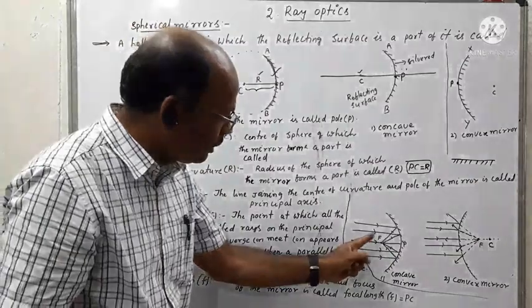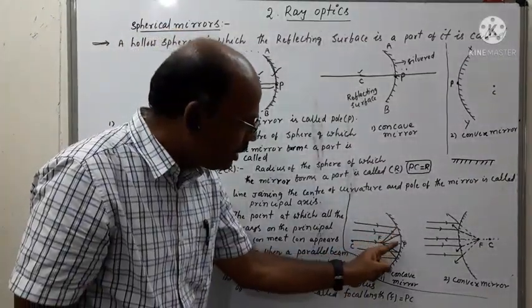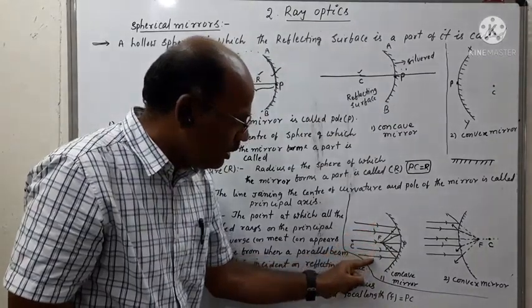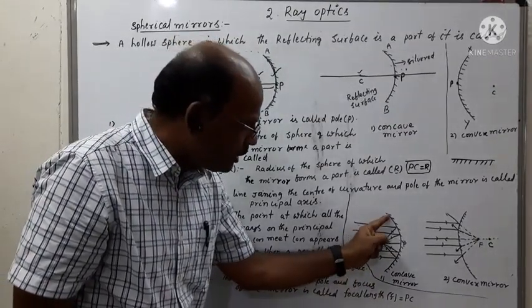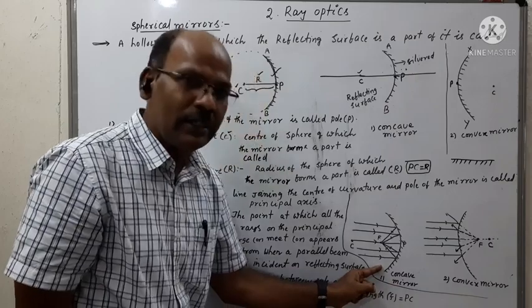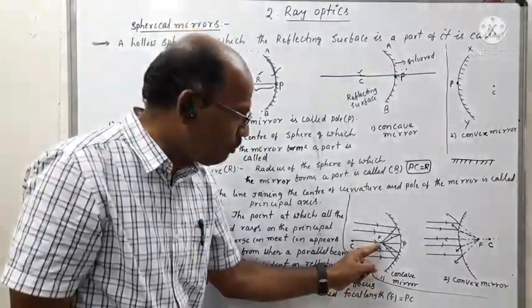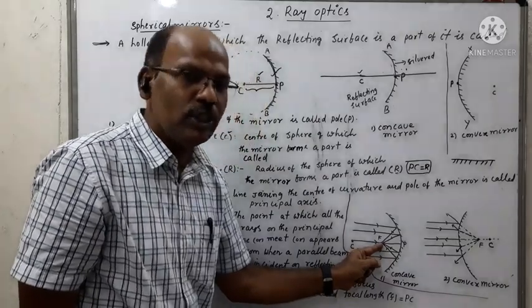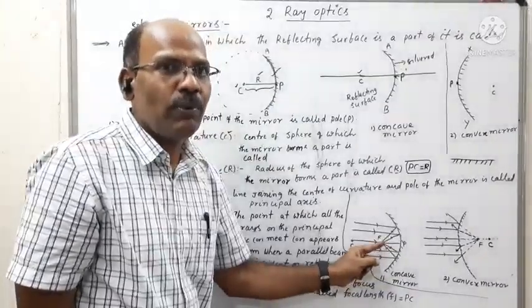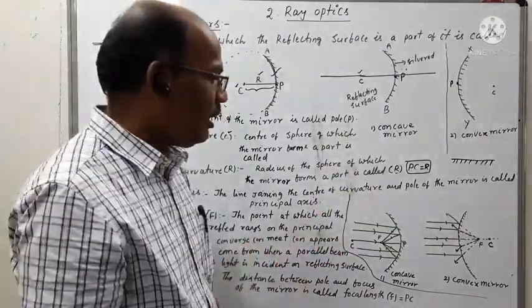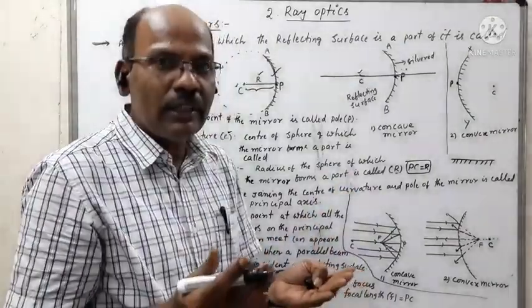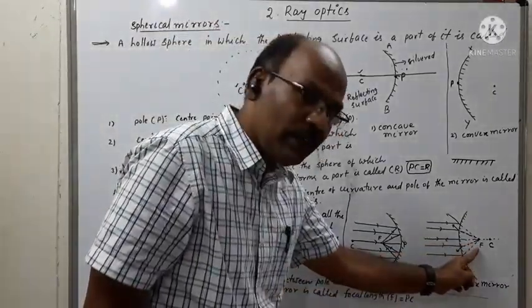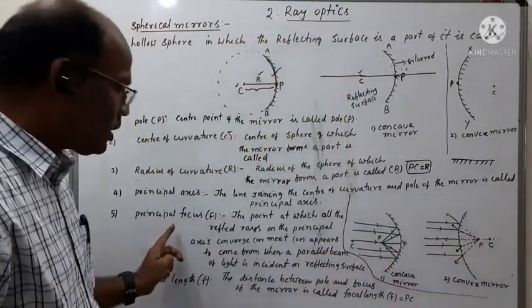Here we can clearly observe that these are the reflected rays due to the parallel beam of rays which strike at different points on the reflecting surface and meet at one point on the principal axis. So this converging point is called the principal focus. The point on the principal axis at which all the reflected rays converge, or appear to come from, is also called the principal focus.